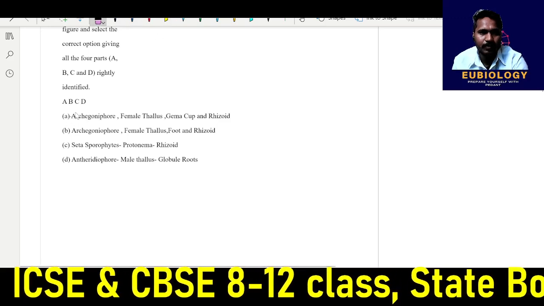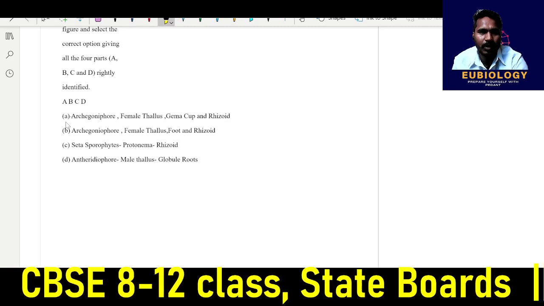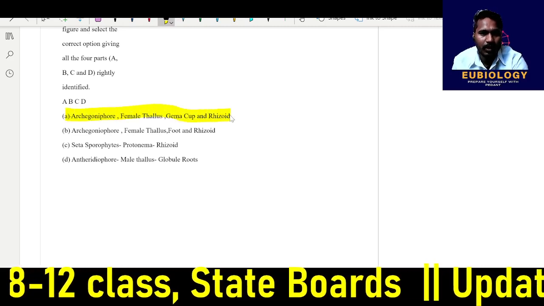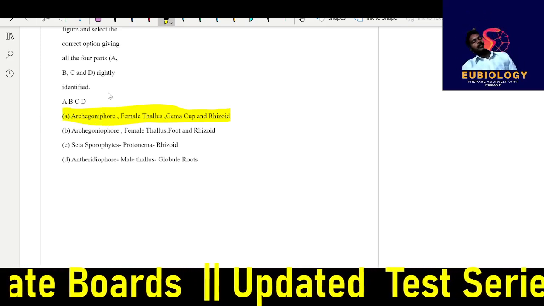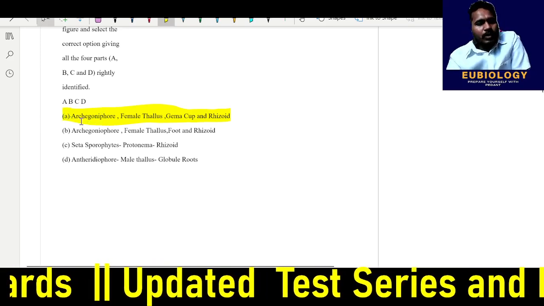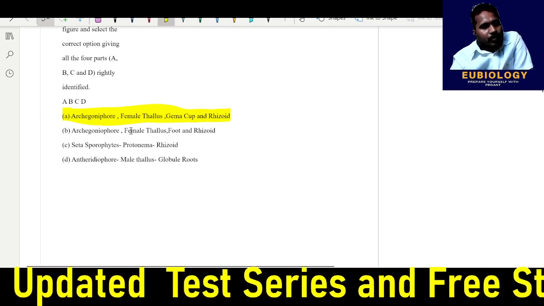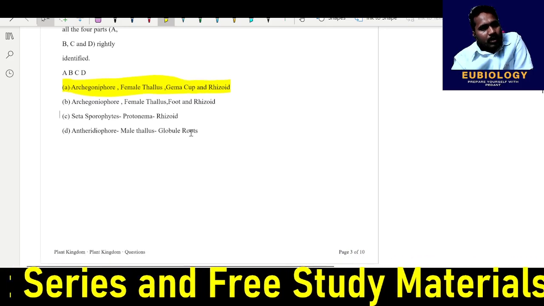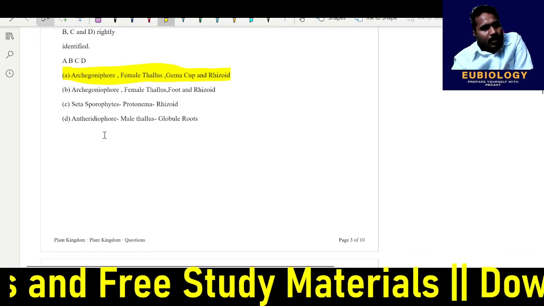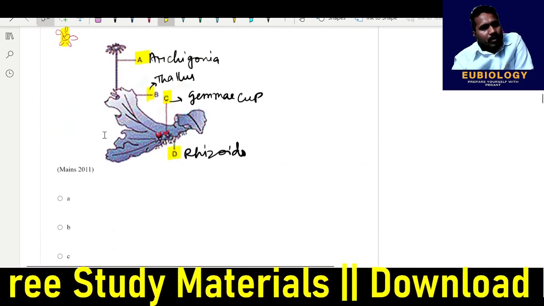Okay, A will be your correct answer. I will suggest, without reading all options, don't go for one answer. But you can see here, archegoniophore, female thallus, root, foot, and rhizoids. These are wrong. Remaining are wrong. So I choose that.